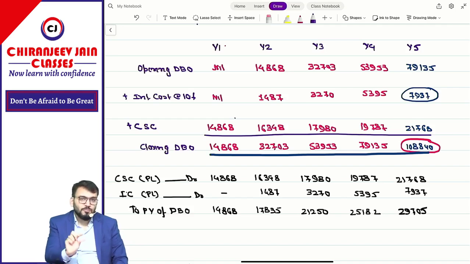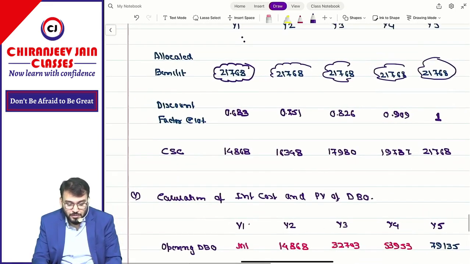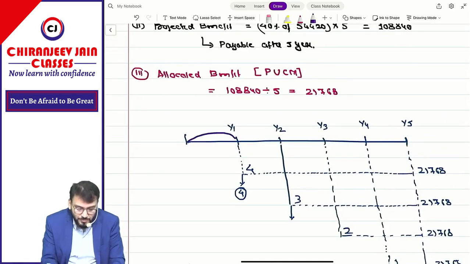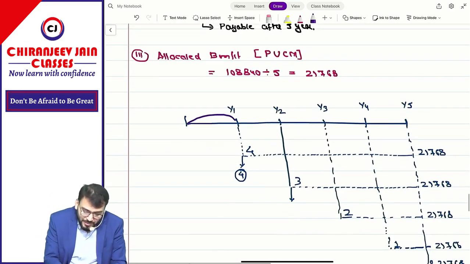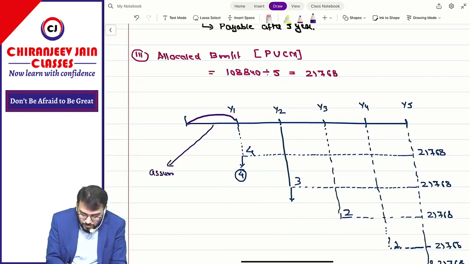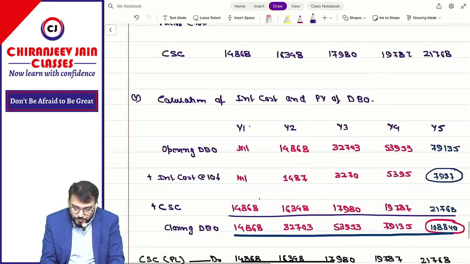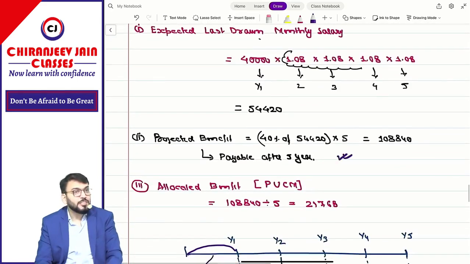So if you have understood this much, one more point I'd like to add. Only try to listen to whatever I'm saying. Right now we are in year 1. In year 1, we take some assumptions, and based on those assumptions, we have given this amount of projected benefit.